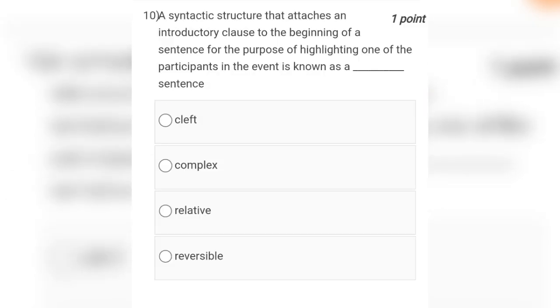The last question is a syntactic structure that attaches an introductory clause to the beginning of a sentence for the purpose of highlighting one of the participants in the event is known as dash sentence. Options are cleft sentence, complex sentence, relative sentence, reversible sentence. So the correct answer will be option number A, that is cleft sentence.